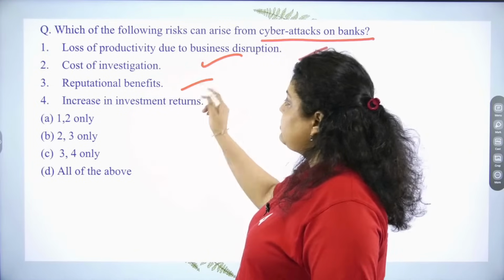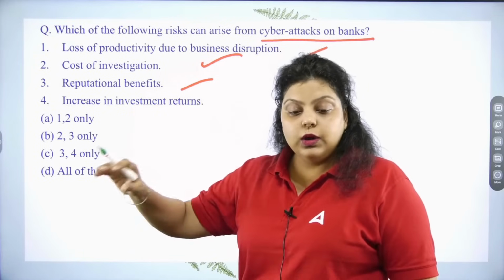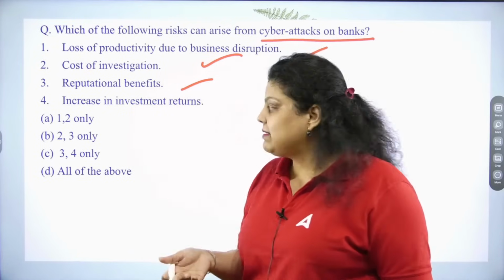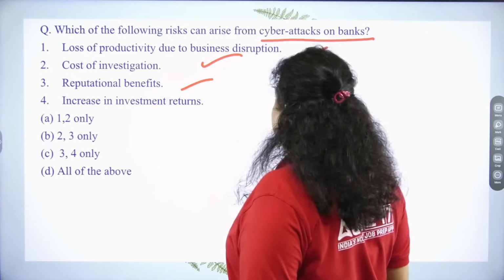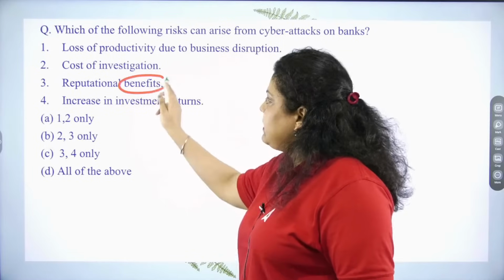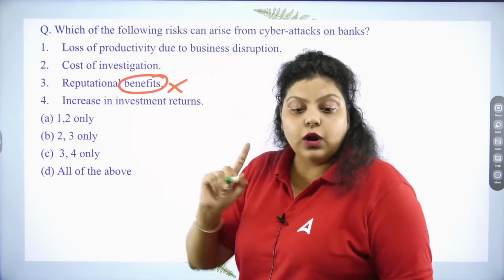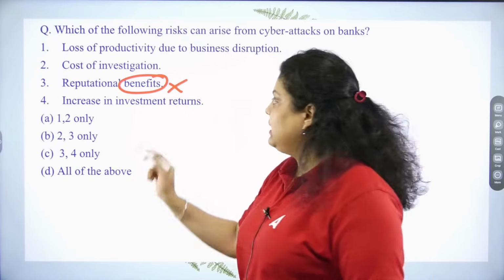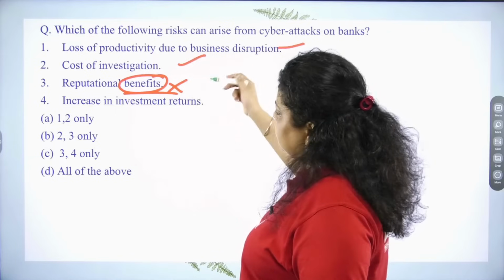Like, for example, if you find out that XYZ bank, where you have your account, is always having, let's say, cyber crime, then there is a reputational risk, but not a benefit. It is saying benefit, it cannot be true. Reputational risk will be there but not a benefit. You won't get a benefit. So first is true, second is true, not the third one. Increase in investment return, no.